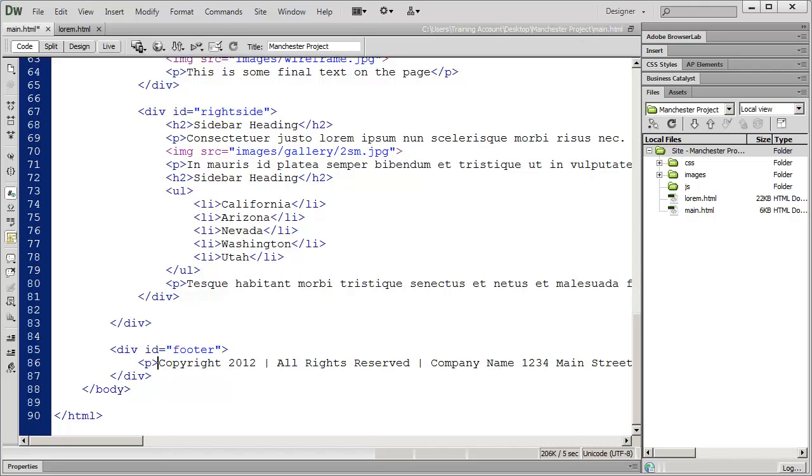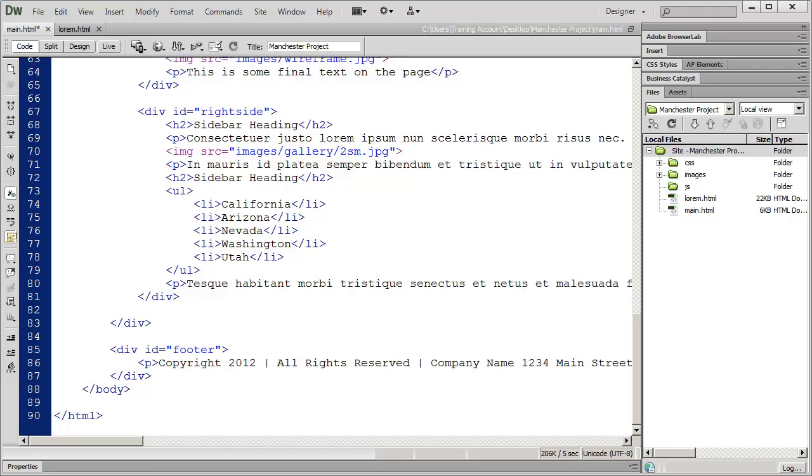Now, if you want special symbols inside of your code or on your page, you need to learn the HTML codes for them. And I actually have a handout that goes with the materials for this course that has a number of these on it.